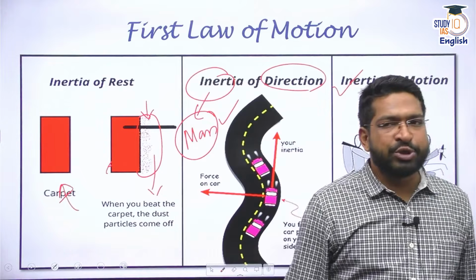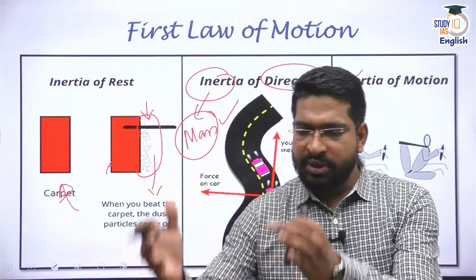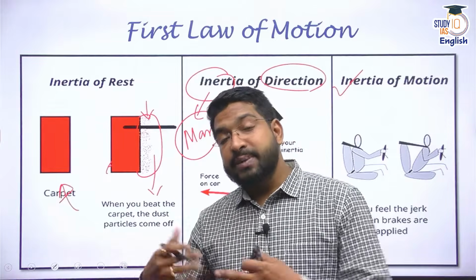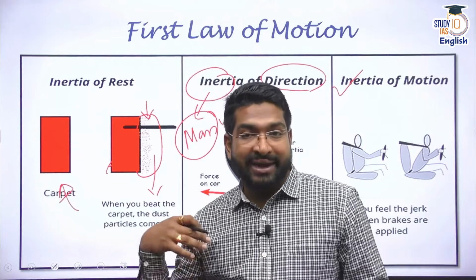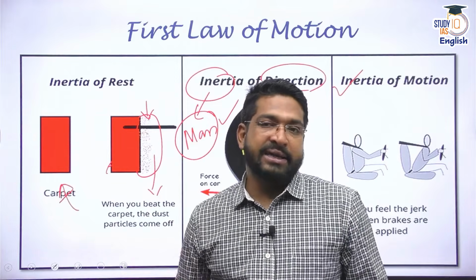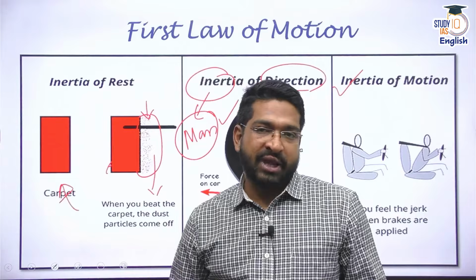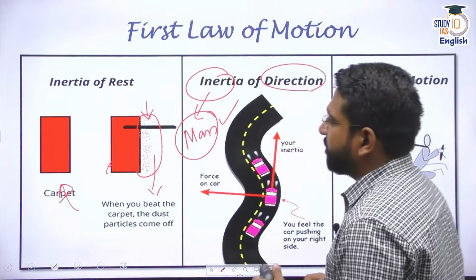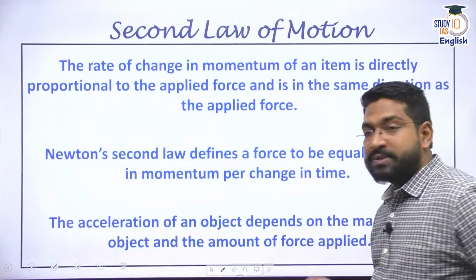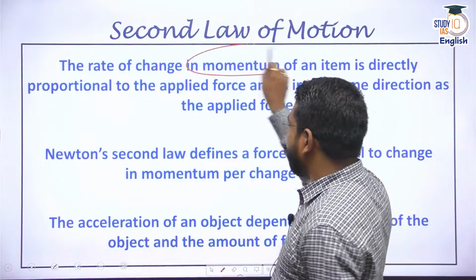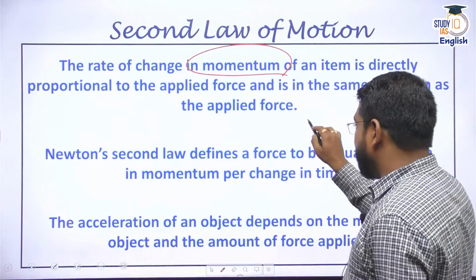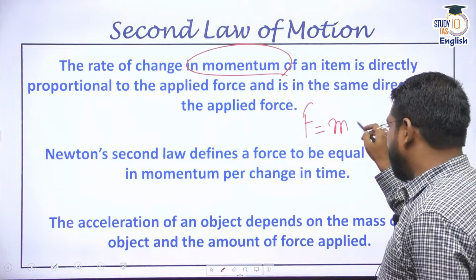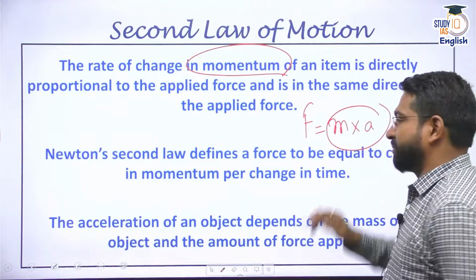So the first law of motion: every body tries to remain at rest, or remains in uniform motion along a straight line, unless and until it is compelled by an external, unbalanced force to act otherwise. The second law of motion talks about the concept of momentum. It basically lays the ground for calculating the amount of force. Force is basically mass into acceleration.